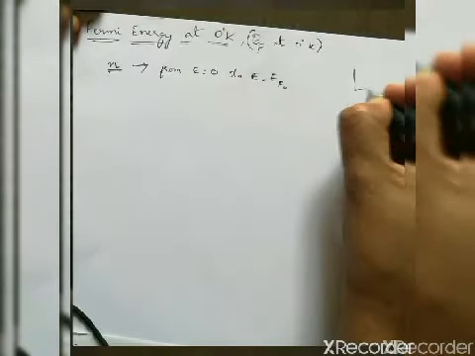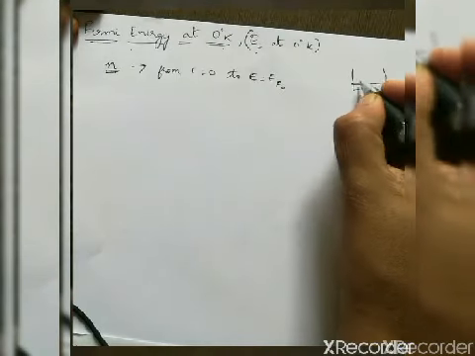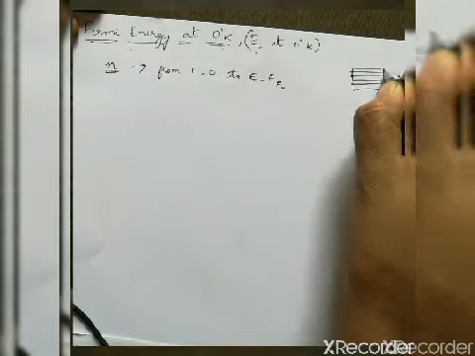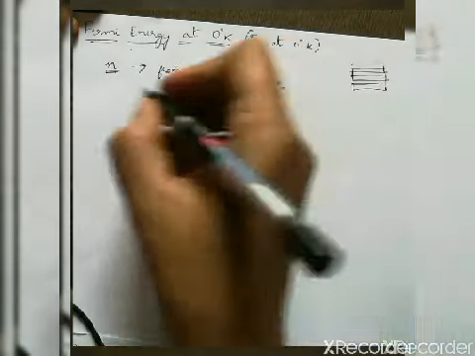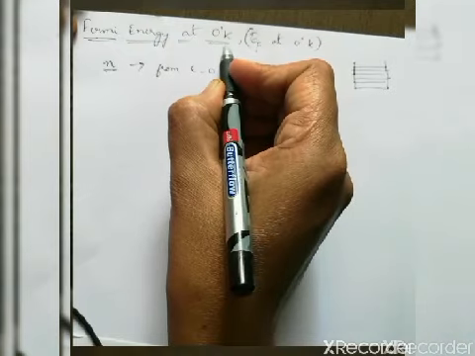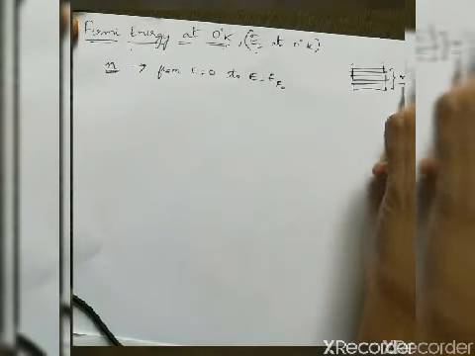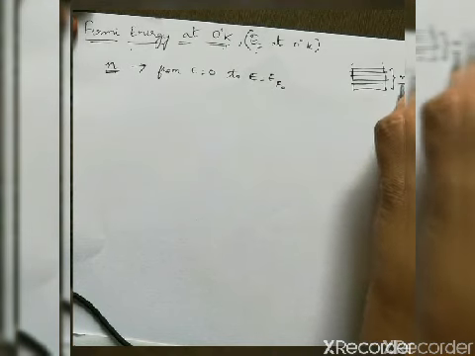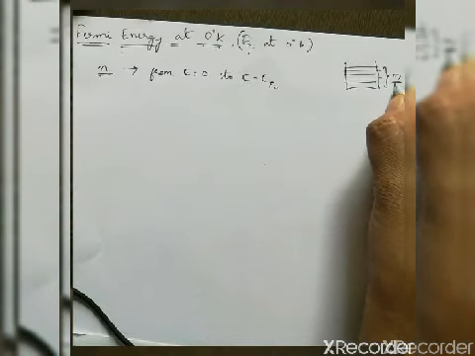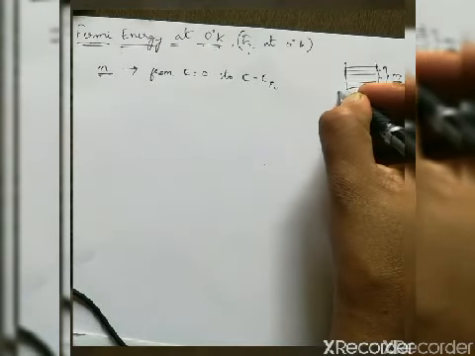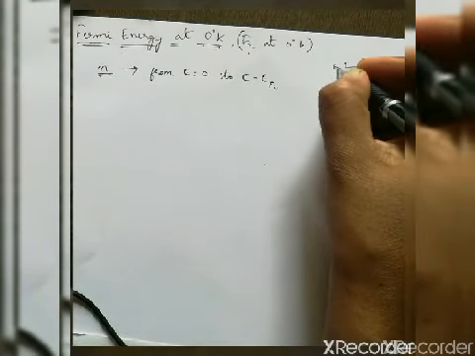For example, these are the energy levels which are present. Now, if I want to find the Fermi energy at 0 degree Kelvin, then I should obtain an expression for the concentration of electrons, or number of electrons present per unit volume, between the energy range E equal to 0 to E equal to EF.